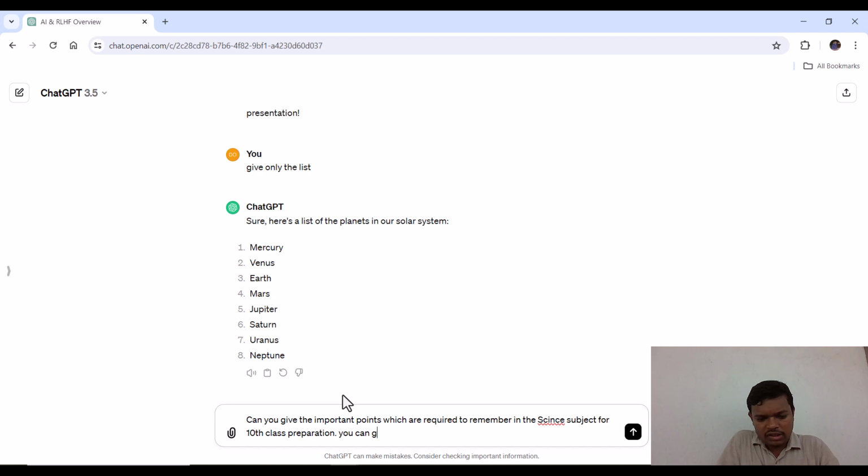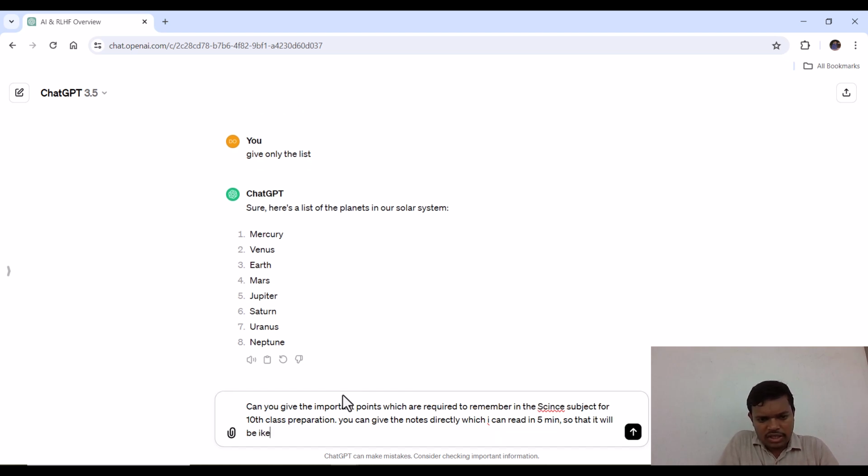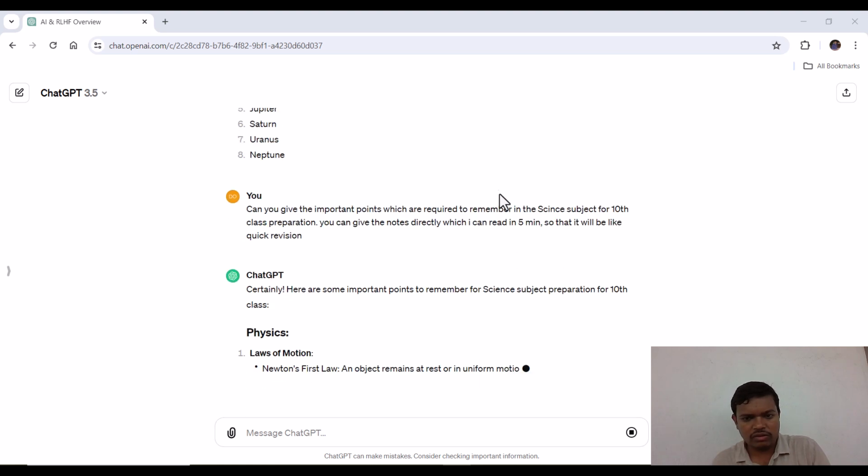You can give the notes directly which I can read in 5 minutes, so that it will be like a quick revision. So let us ask this and wait for the answer of ChatGPT.